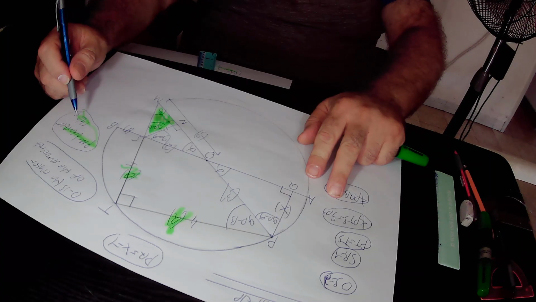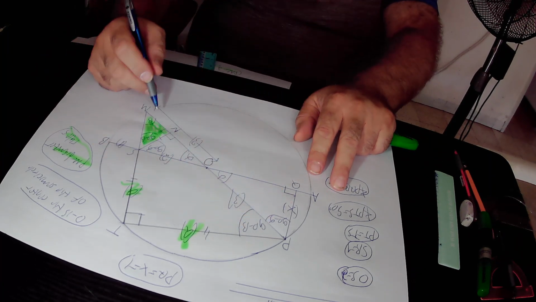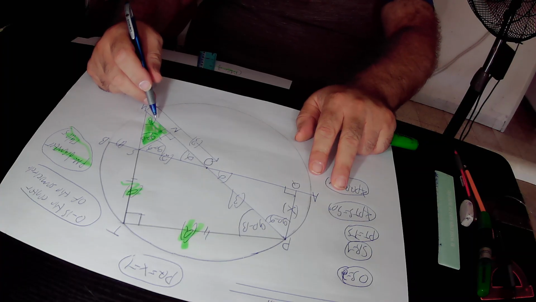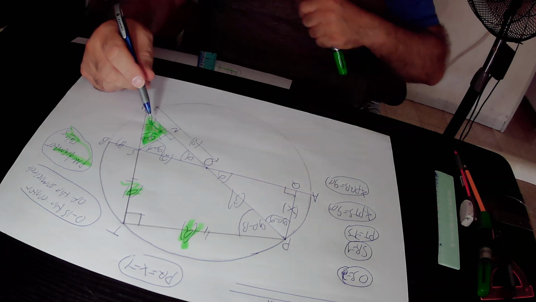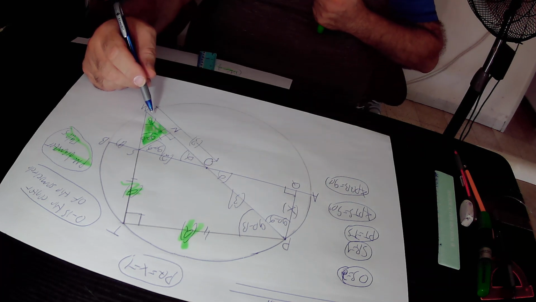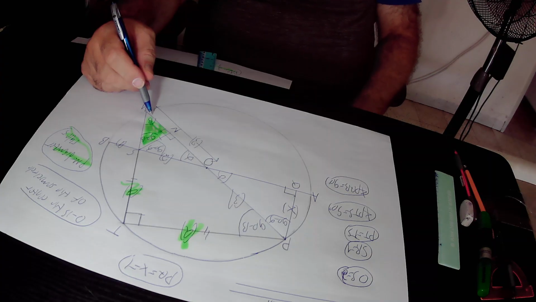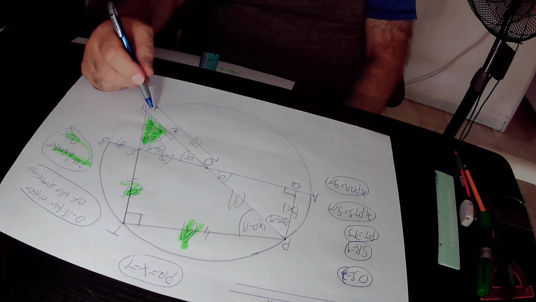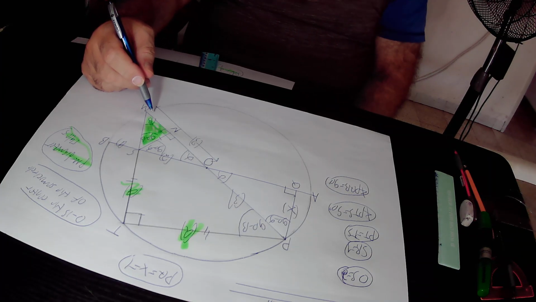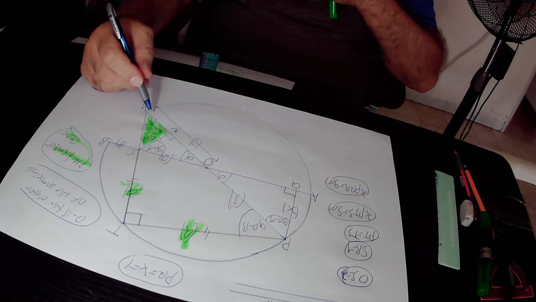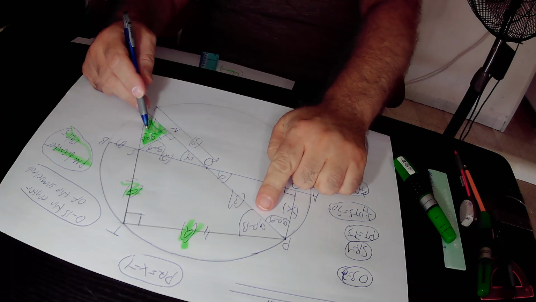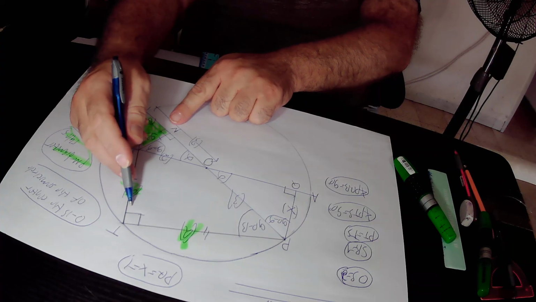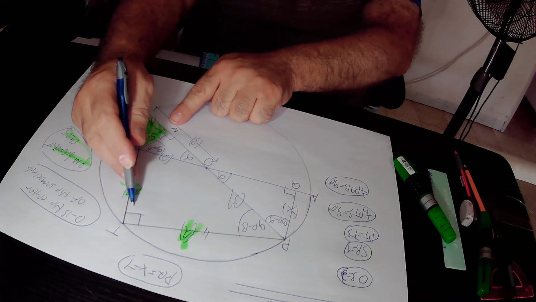In the next step, we prove that the big right triangle PTM is similar to this small right triangle NSM. So why are those two right triangles similar to each other? First of all, this is angle beta, the common angle that belongs to both triangles. So we can write down that angle beta equals itself, the common angle that belongs to both triangles. In addition, those two angles are both equal to 90 degrees minus beta, therefore they are equal to each other. And finally, those two angles are both equal to 90 degrees, and therefore they are equal to each other.